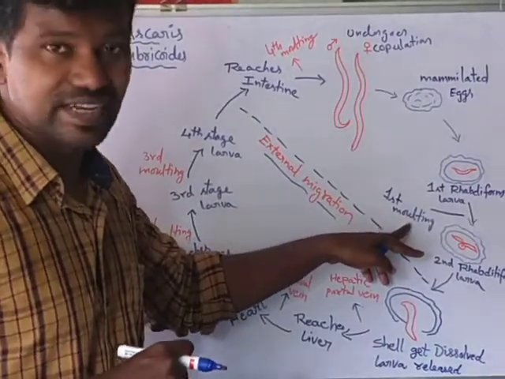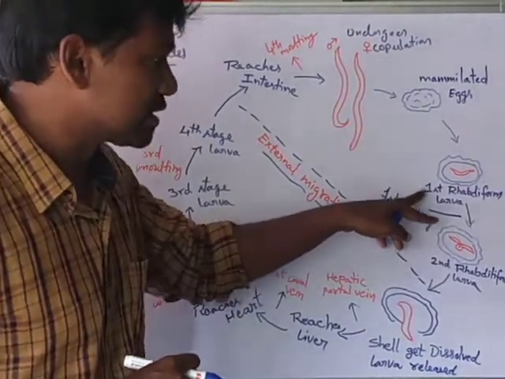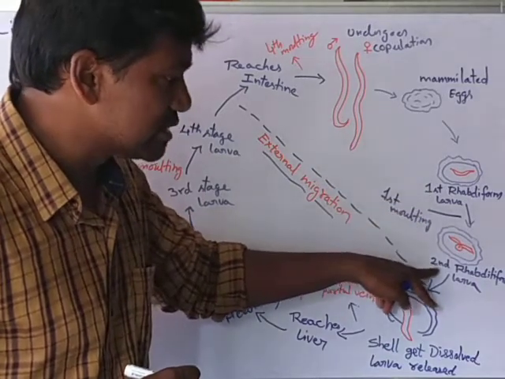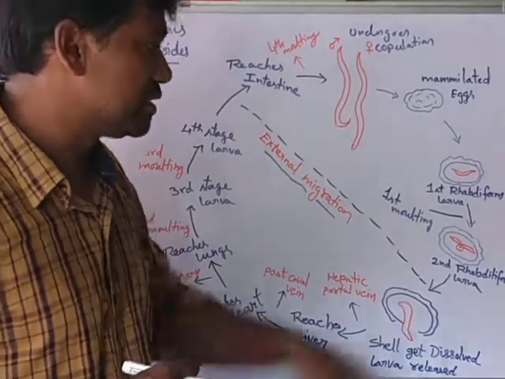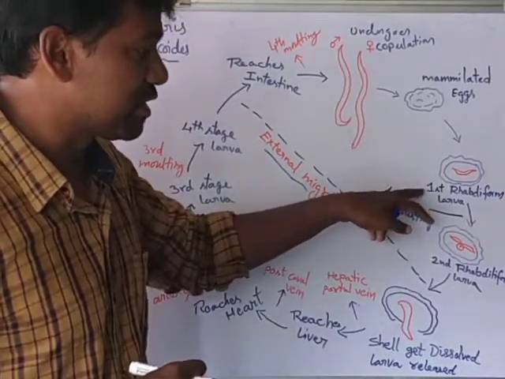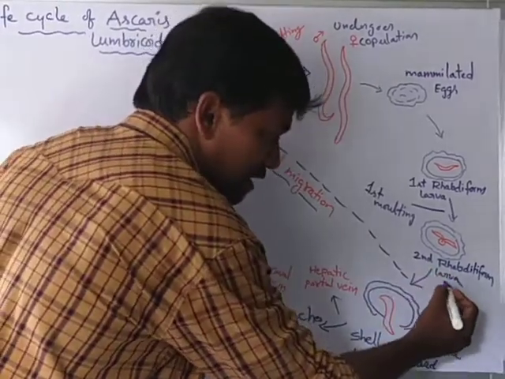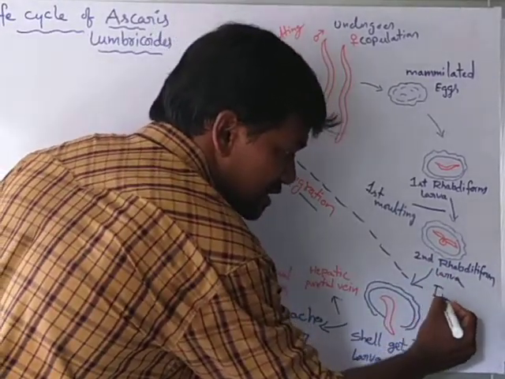Molting is also called ecdysis. During the first molting, the first rhabditiform larva develops into the second rhabditiform larva. So after the first molting, the first rhabditiform larva produces the second rhabditiform larva. The second rhabditiform larva is the infective stage.